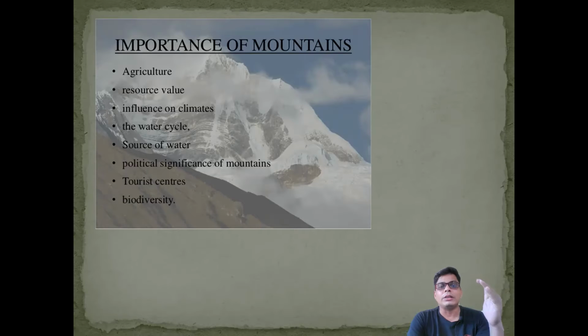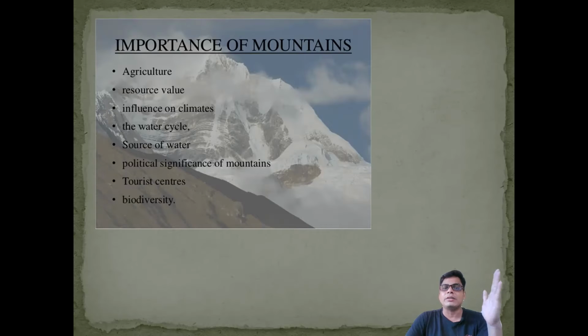Then if you want to discuss biodiversity, our Himalayan region, and the mountain region of every country, has a number of species that play a significant role in our life. The vegetation and plants are used for medicinal purposes. That's why it is so important.